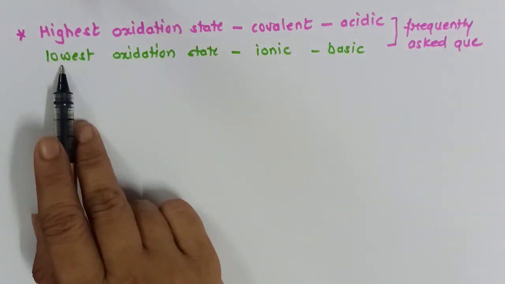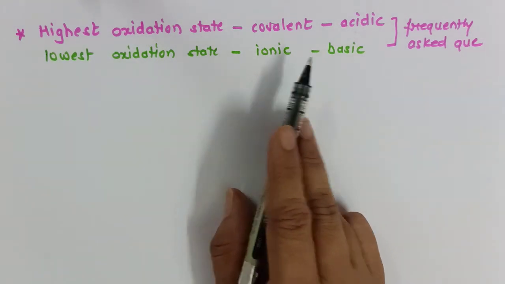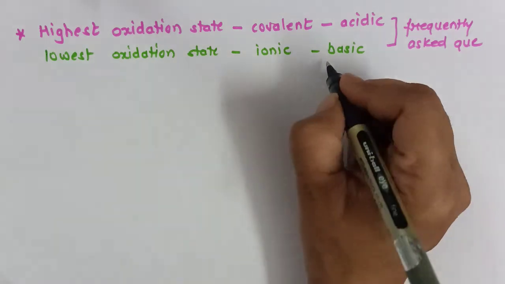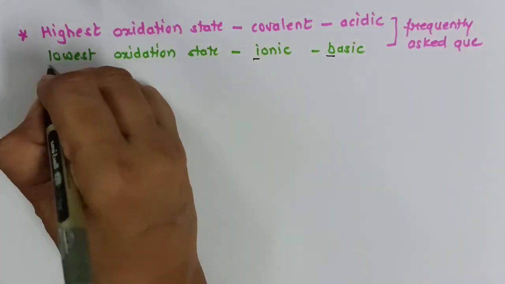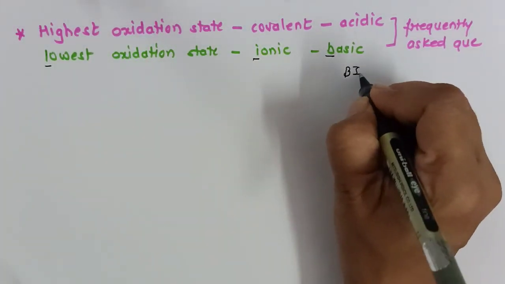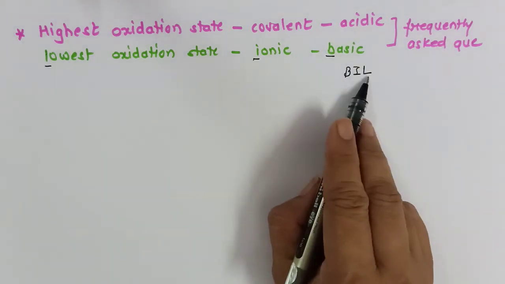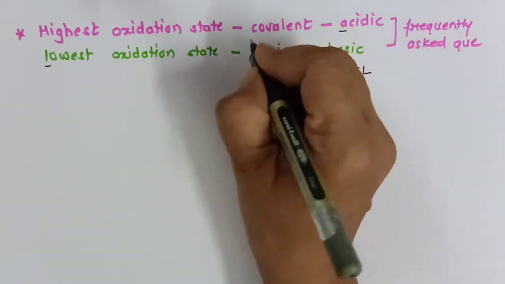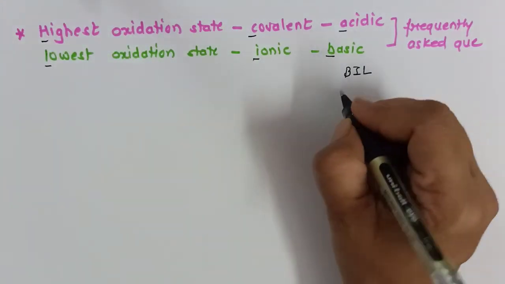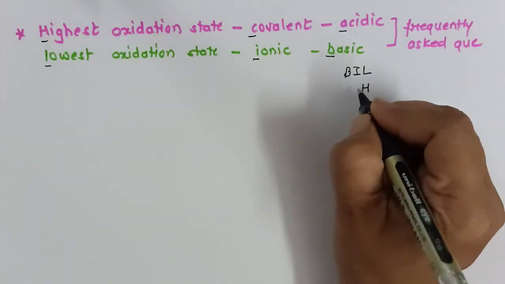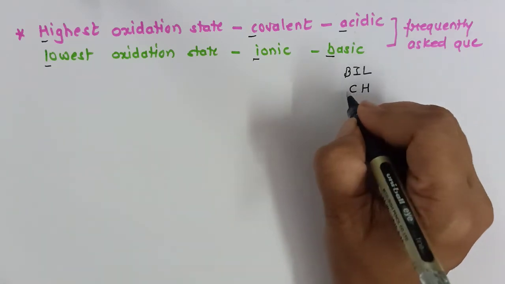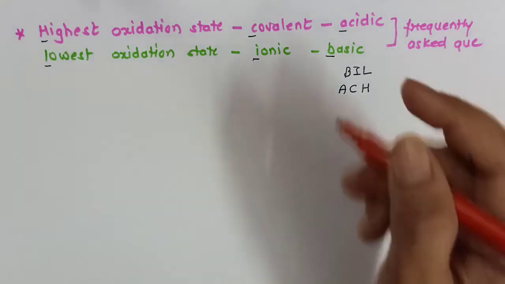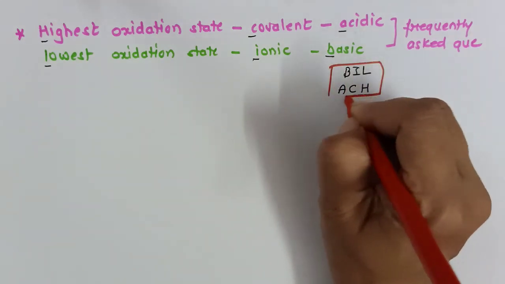If it is in its lowest oxidation state, it will be ionic in nature, it will be basic. I will tell you a trick to remember: BIL. Lowest oxidation state, ionic, basic in nature. ACH: if the compound is in the highest oxidation state, it will be covalent and it will be acidic in nature. If you remember this trick, you will be able to solve the answer.